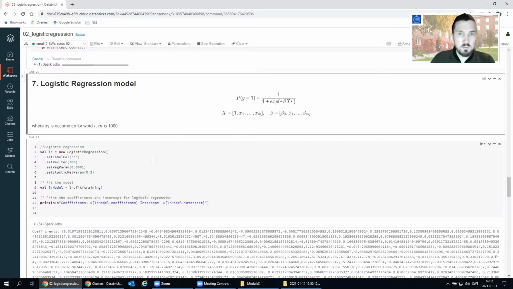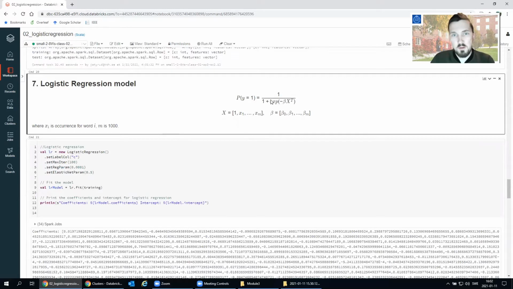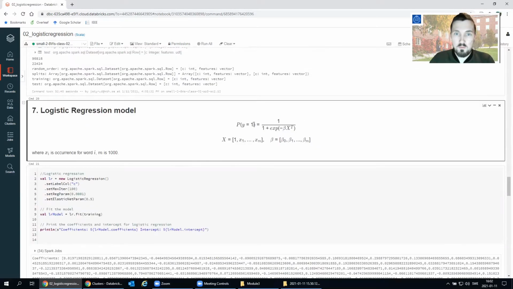And here comes the logistic regression model. So basically this is the function that we're trying to fit. In our case, this is just a binary classification problem, so it's quite simple. We are trying to figure out the probability that the label is 1. And we have a function that looks like this. So beta here is the parameters that we are learning.